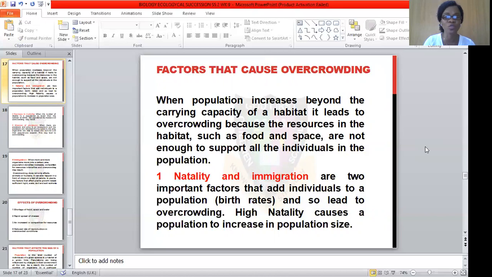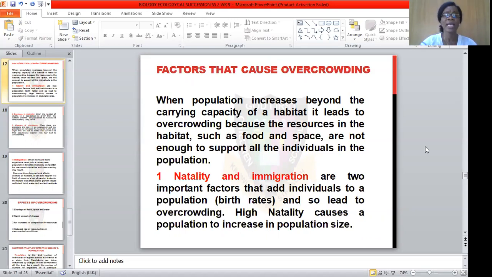Now, let's see the factors one after the other. The first one is natality and immigration. These are two very important factors that add individuals to a population. Birth rate, that is reproduction, will lead to overcrowding. High natality causes a population to increase in size. Before you know it, in a particular habitat, I give birth to 4, my friend had 5, another had 7. We keep increasing the population size like that.